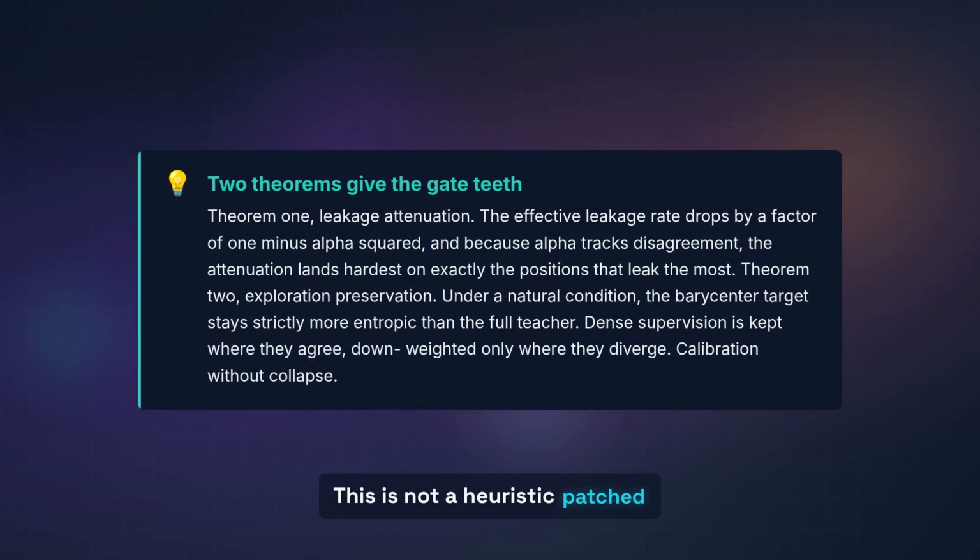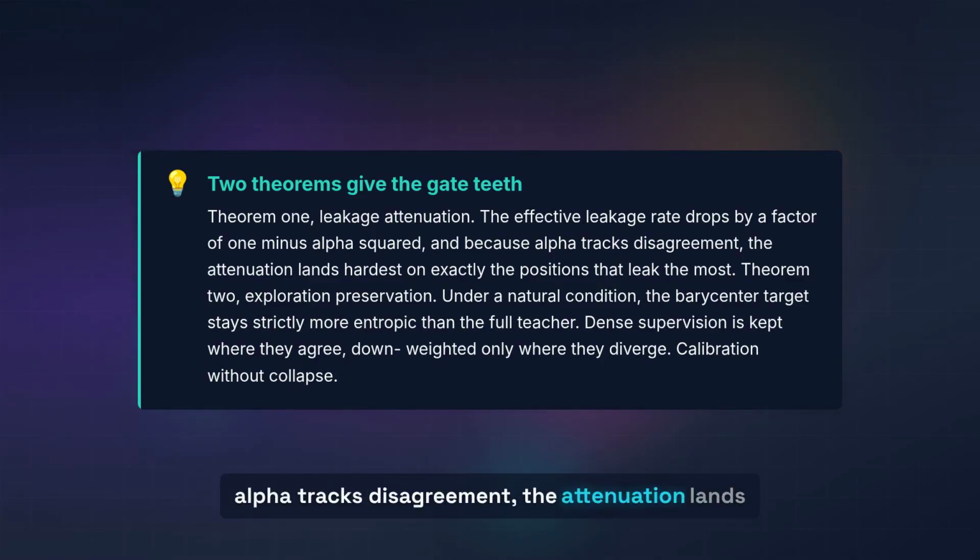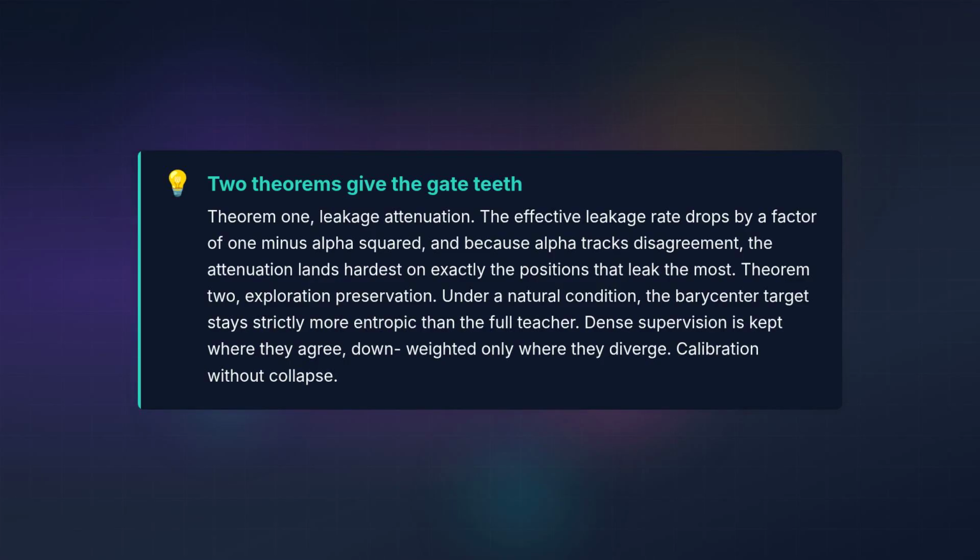This is not a heuristic patched onto training. It has teeth. Theorem 1, leakage attenuation. The effective leakage rate drops by a factor of 1 minus alpha squared, and because alpha tracks disagreement, the attenuation lands hardest on exactly the positions that leak the most.